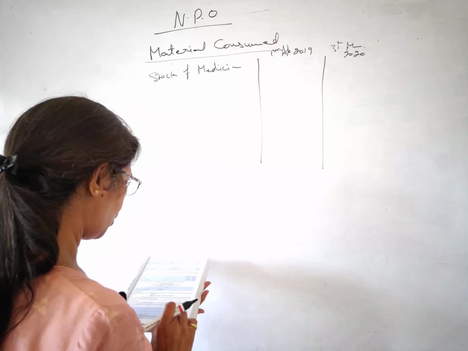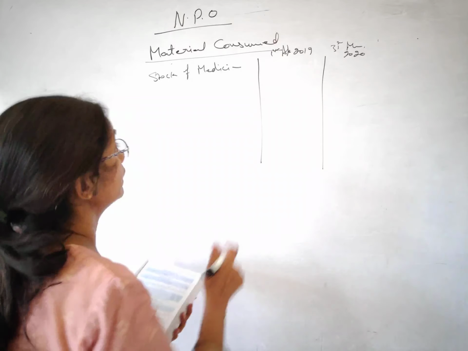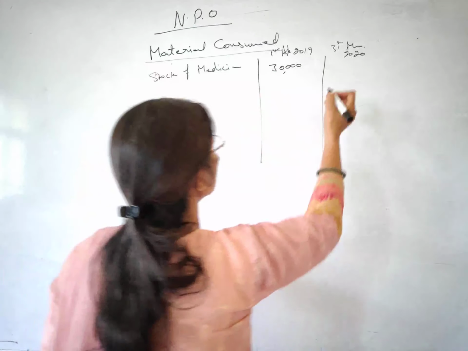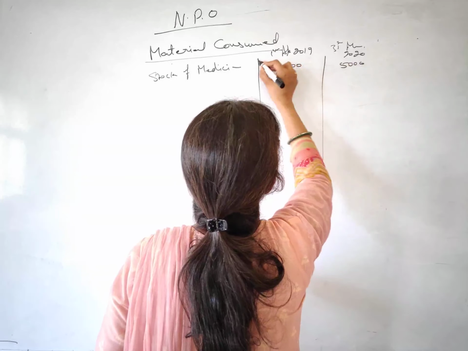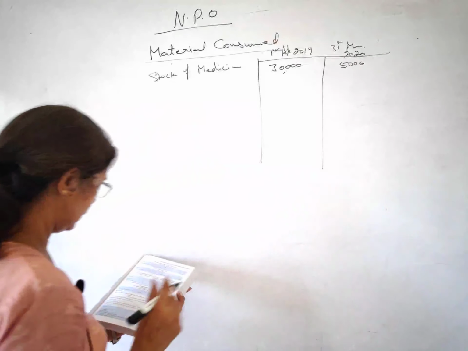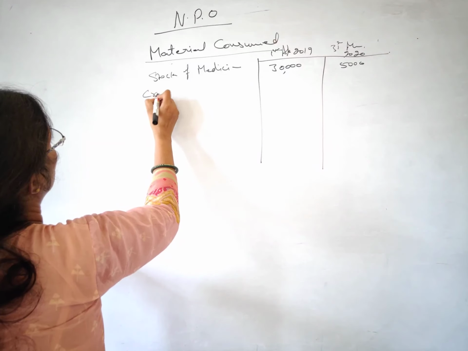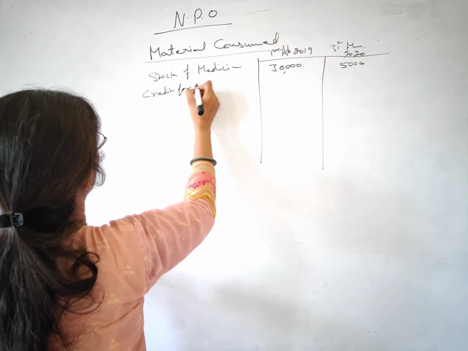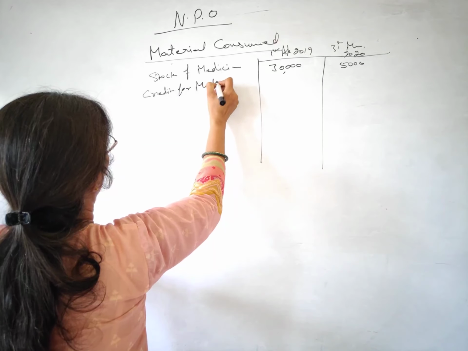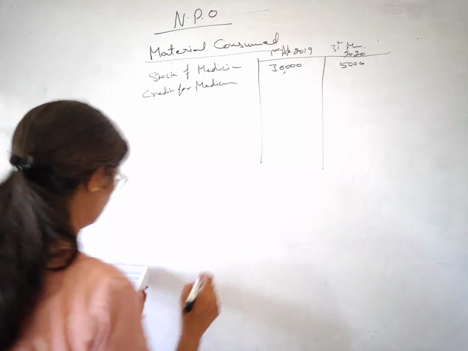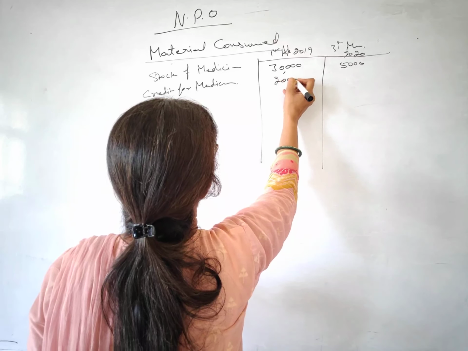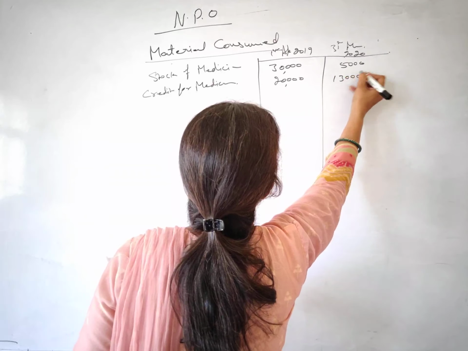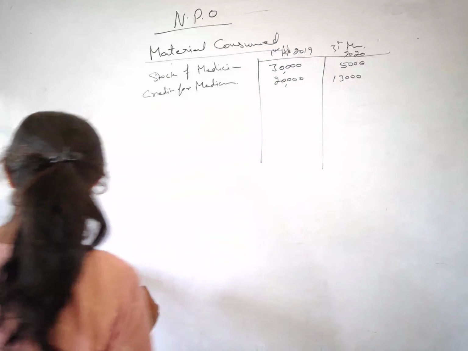So talking about the stock of medicines, here it is 30,000 and this is 5,000. Next it is telling about the creditors for medicine, 20,000 and 13,000. Okay.